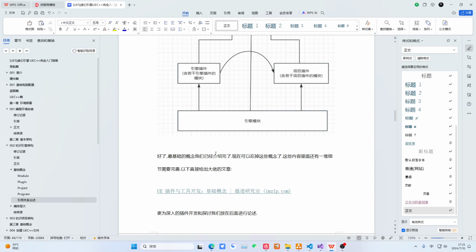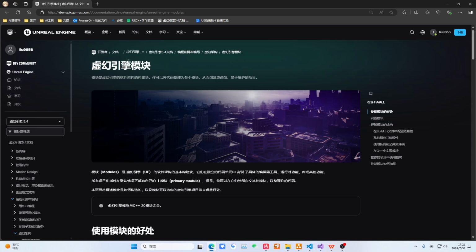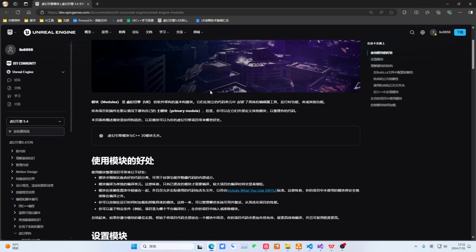Just a simple illustration. Here, I recommend an article by an expert. Everyone can learn from it: a standard multi-platform plugin, how is it designed and developed? Specifically, we will conduct an in-depth investigation later. After you listen to this series from me, we will go look at the official documentation. We will check if we have missed anything. Okay, there is still time.